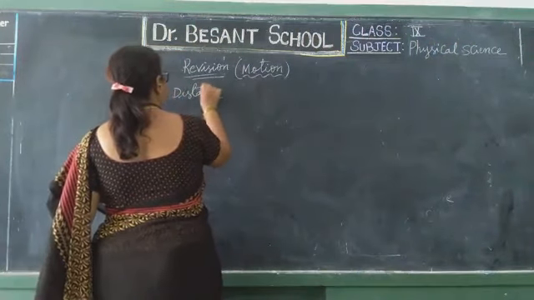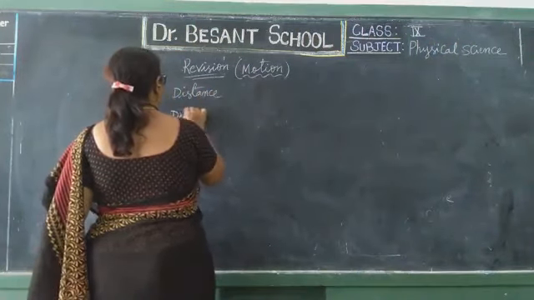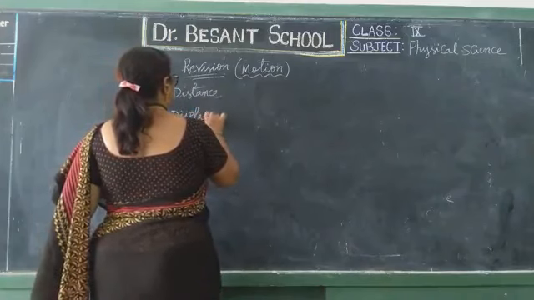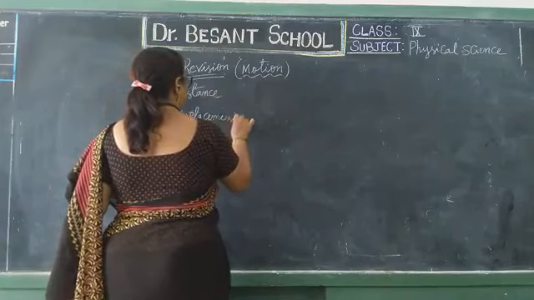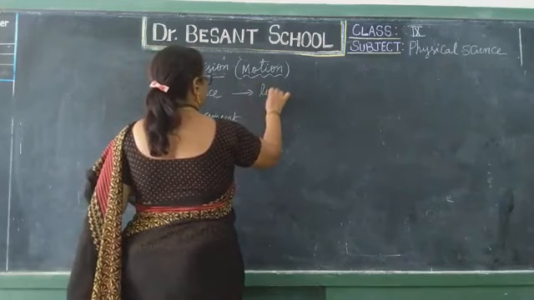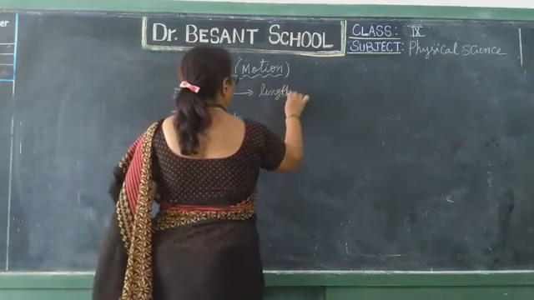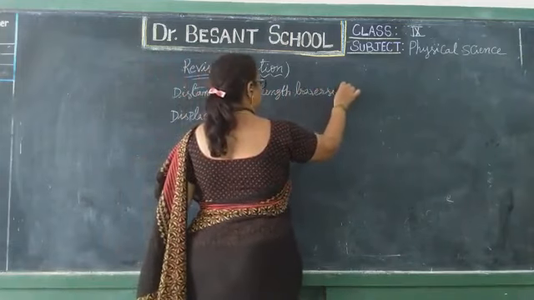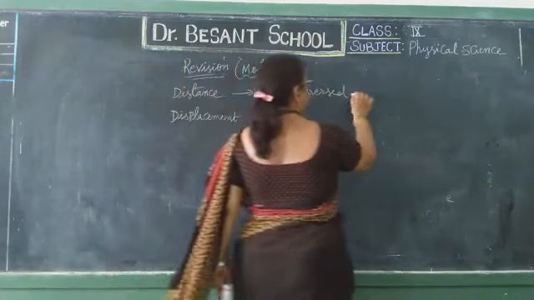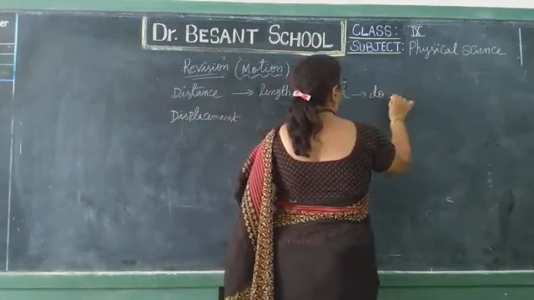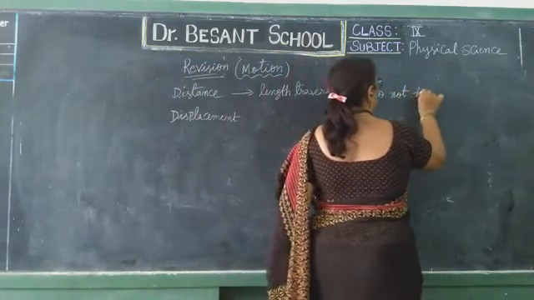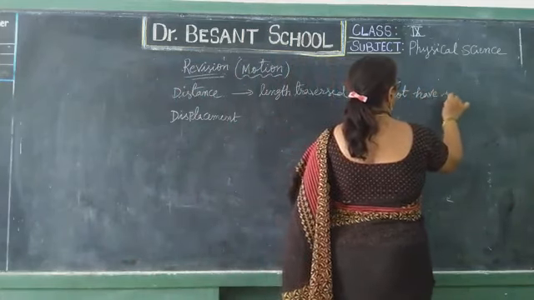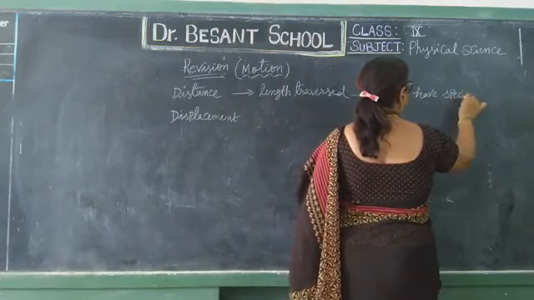So coming to distance and displacement. Distance is the length traversed by an object, which does not have a specified direction.